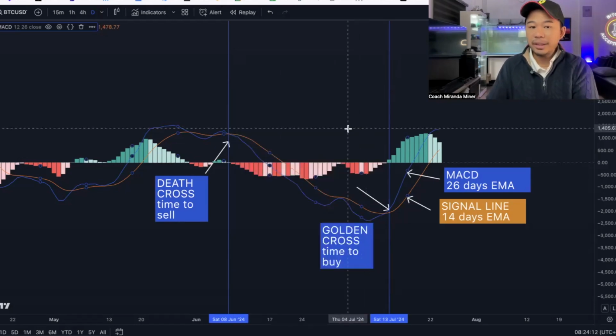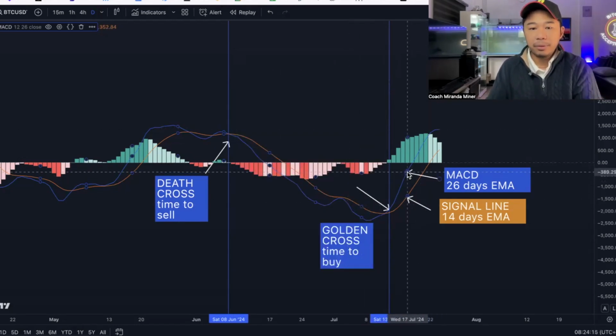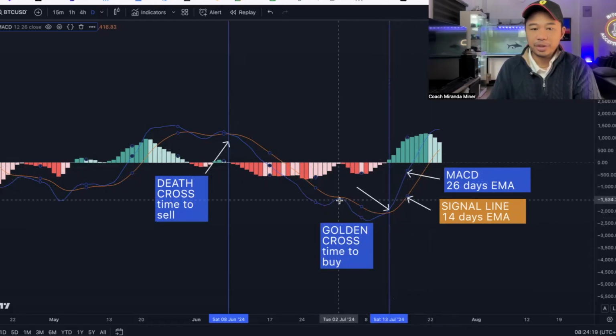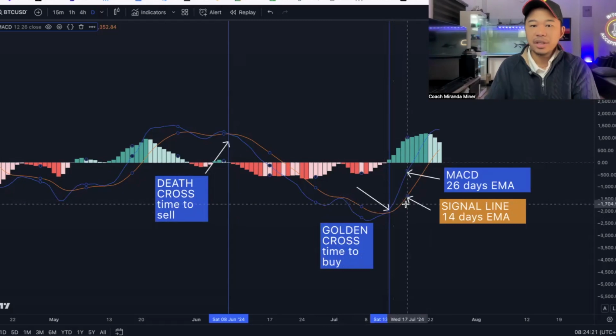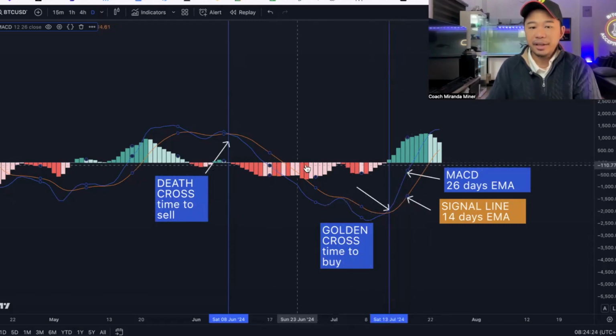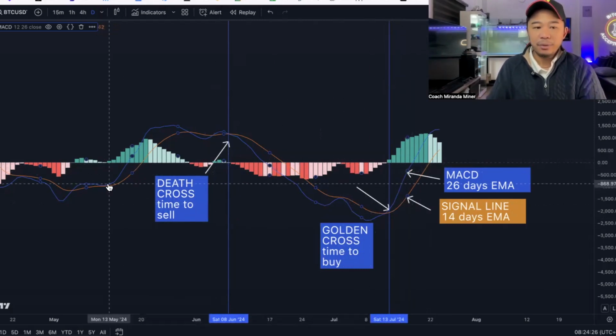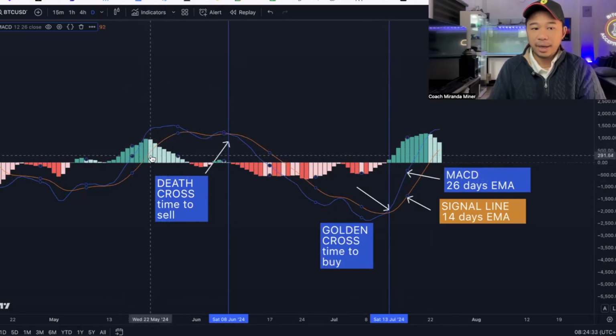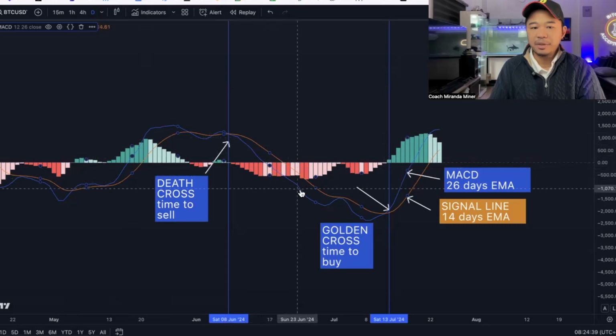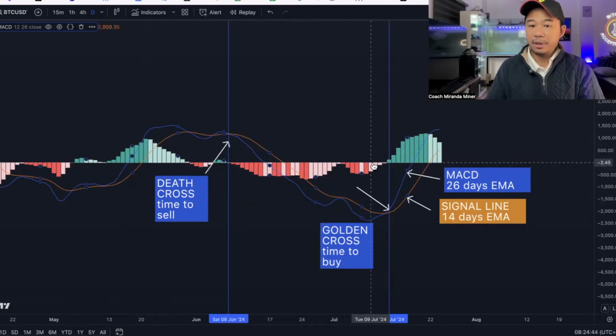So you're going to notice that the blue line is your MACD line. The orange line is your signal line, which is your 9-day exponential moving average. And you're going to notice the histogram. If you look into the difference of the two lines, this is actually creating the histogram. So this is a very narrow difference. That's why you're seeing a narrow histogram here. You're seeing this is an expanding difference between the two lines. That's why you're seeing the histogram is expanding as well on a selling pressure.